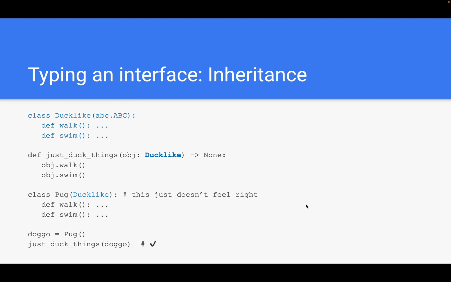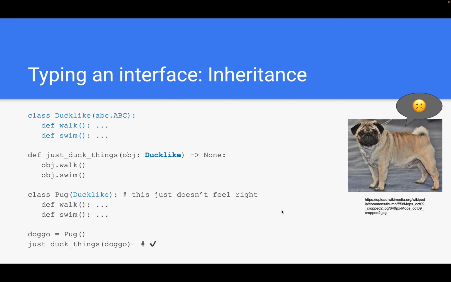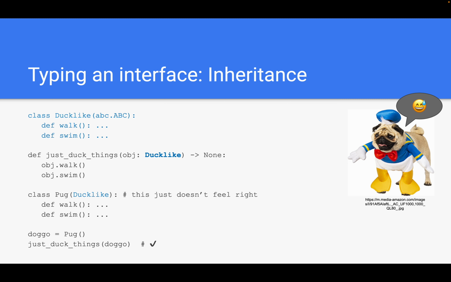But, well, what about dogs? For example, a pug, which is a specific dog breed. Should they actually inherit from duck-like? I don't know. This little doggo here seems to be a bit sad about it. Well, that's how it tries to look to the Python interpreter now. Seems a bit weird, like the wrong abstraction actually.